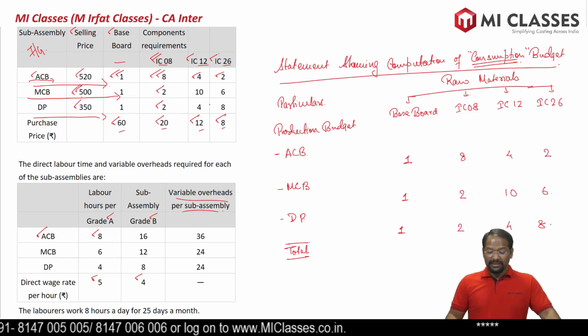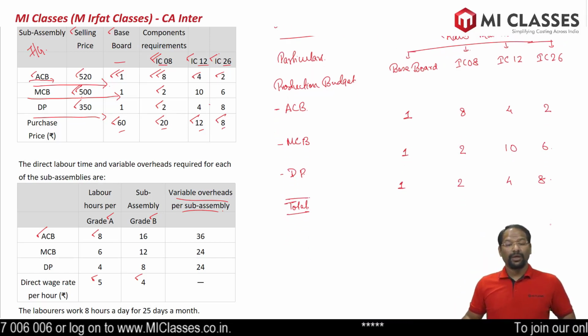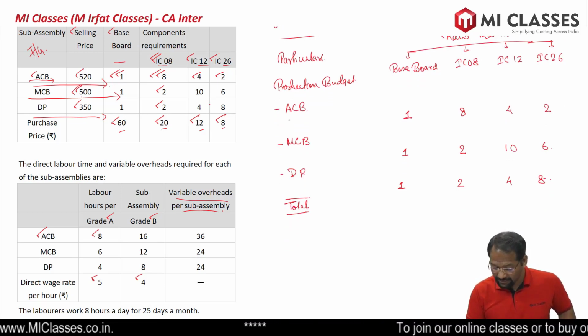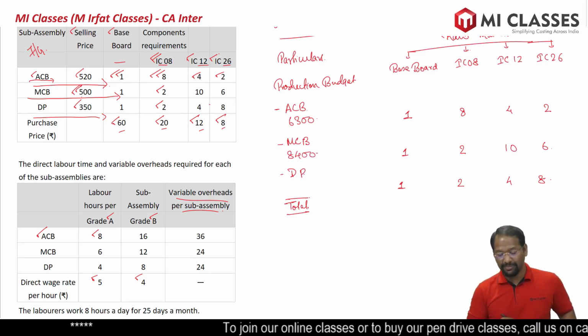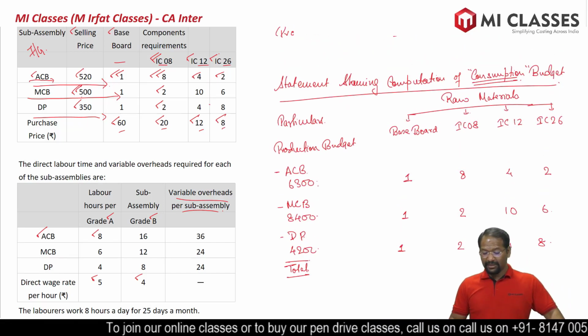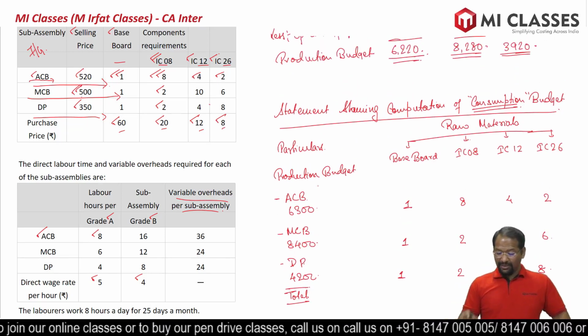Comfortable? This is for how many units of ACB? 1 unit of ACB. But we are making how many units of ACB? We are making 6,300 units of ACB, 8,400 units of MCB, and 4,200 units of DP, right? So, correct? No, we have written it wrong.